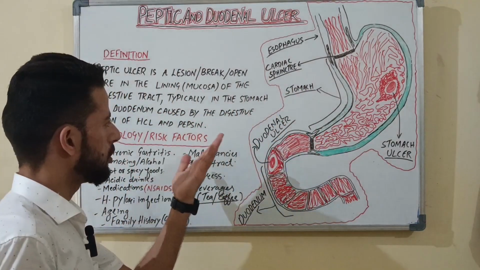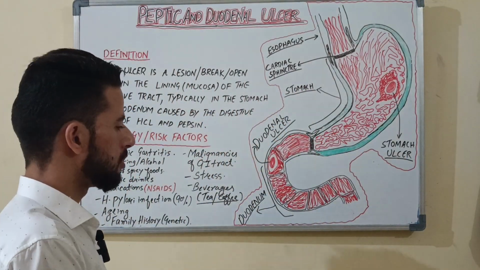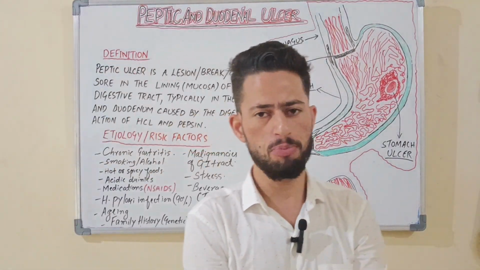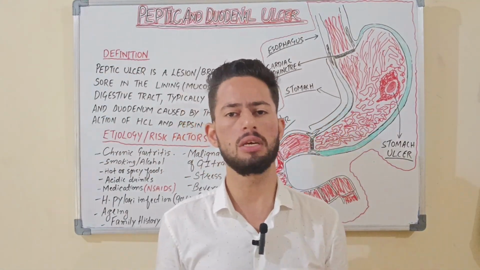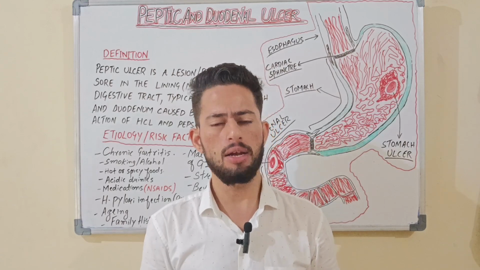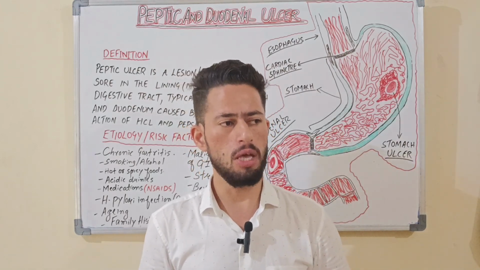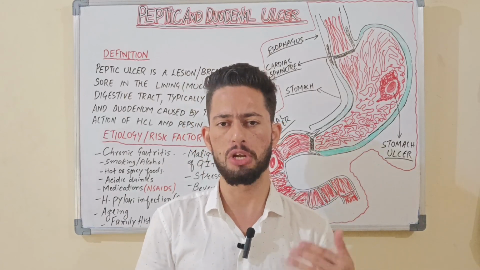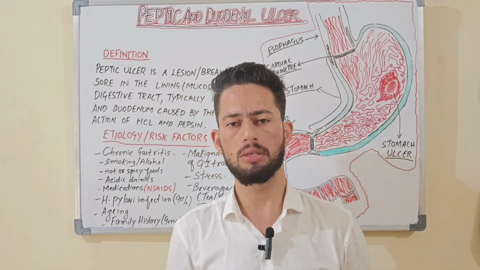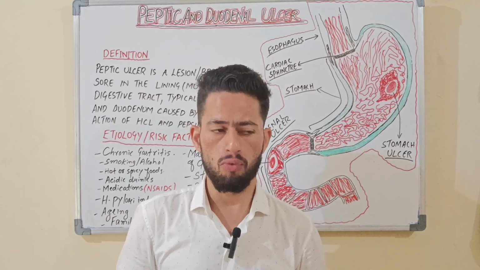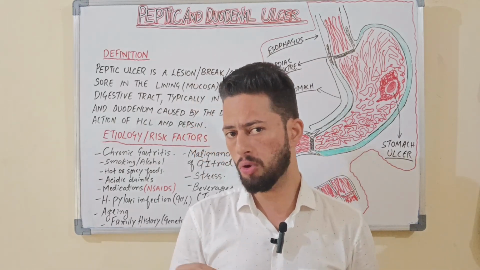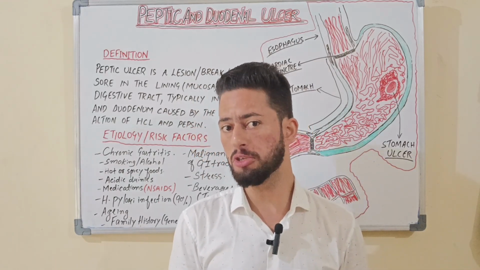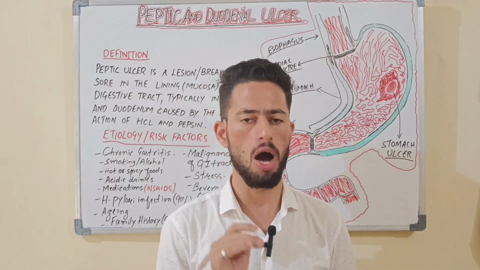As today we are going to discuss peptic and duodenal ulcer, first and foremost, let me tell you how this ulcer is formed. Let's take a simple example. If a person is suffering from chronic gastritis, that is inflammation of the gastric mucosa of the digestive tract, what happens mainly when there is chronic inflammation? Chronic inflammation will be followed by the ulcer. I will tell you how.